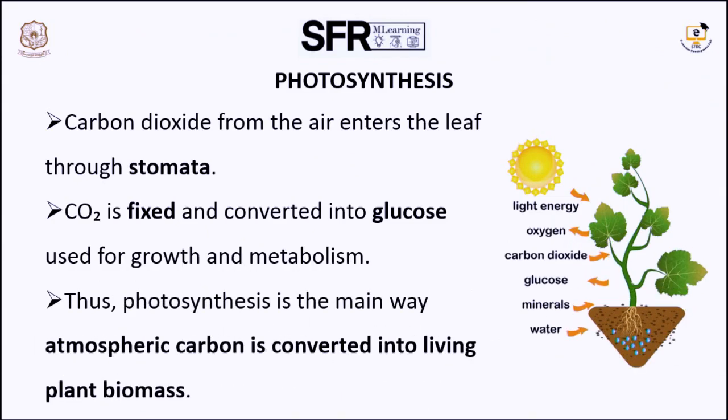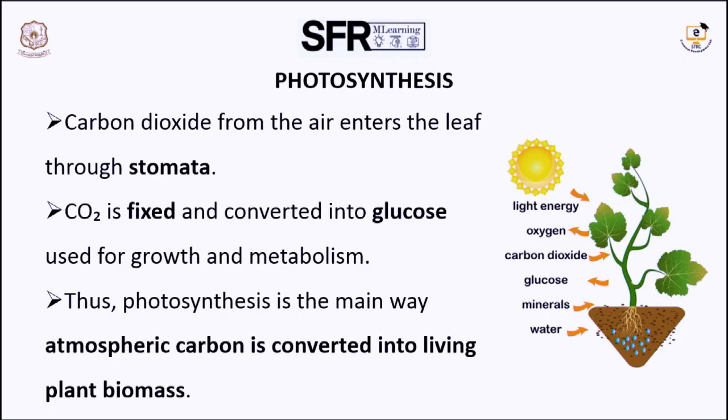Let's see how the carbon cycle works. First, the photosynthesis. Atmospheric carbon dioxide first enters into the plant during photosynthesis and is fixed as glucose. This gives energy to the plant and is also involved in all the metabolic activities. So photosynthesis is the main way atmospheric carbon is converted into living plant biomass.